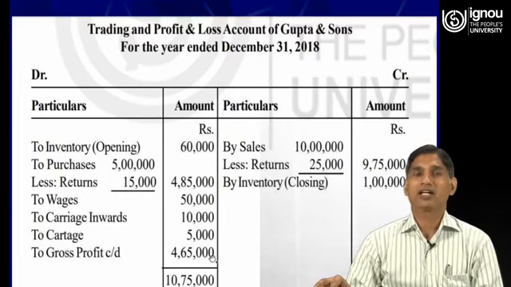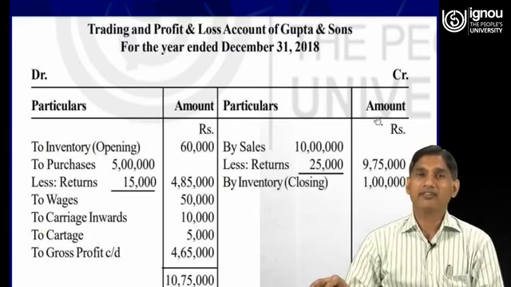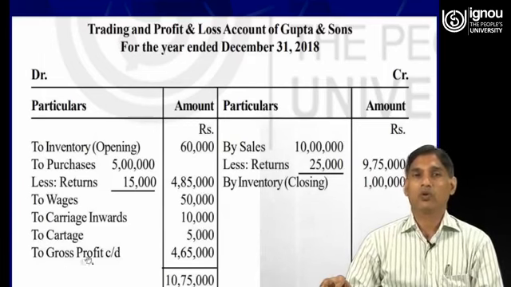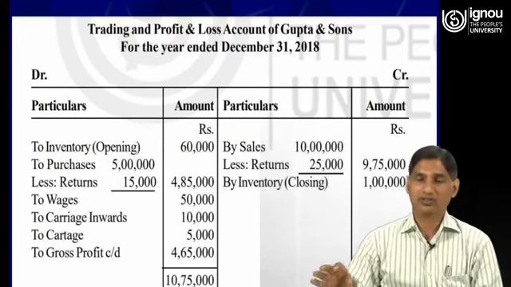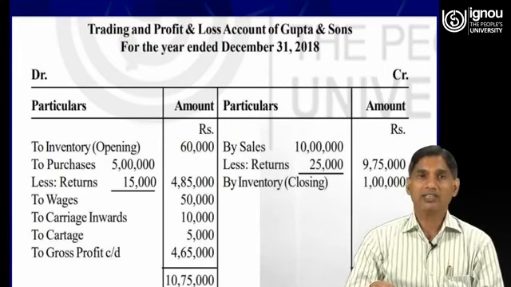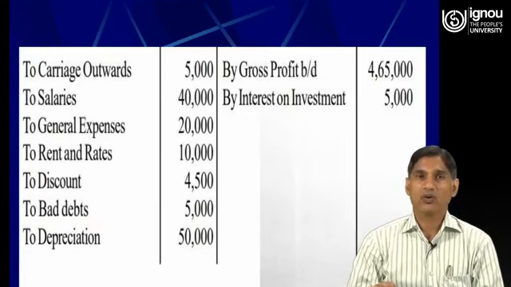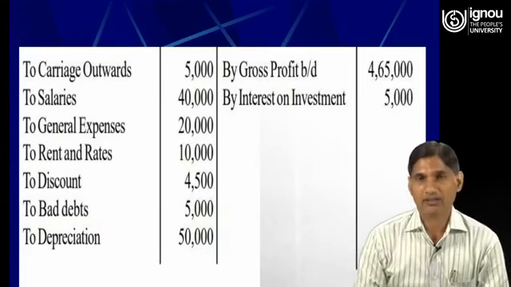And dear learners, I had told you that if the credit side of the trading account is more than the total of the debit side, the balance amount will be known as gross profit. So here the gross profit is 4,65,000. Now the total is 10,75,000 and 10,75,000. Now we will see how the profit and loss account will be prepared.